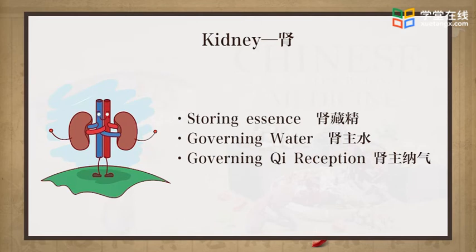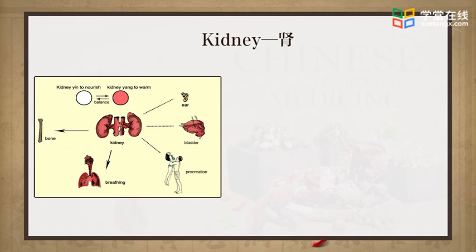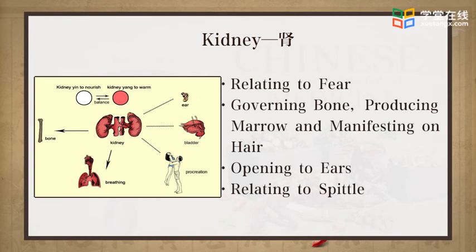Qi transformation of kidney controls the entire water metabolism. Kidney can grasp and store the fresh qi inhaled by lung so as to maintain the depth of the respiration and prevent shallow breathing. The emotion of fear makes kidney qi flow downward, then hurts kidney. So fear is related to kidney.